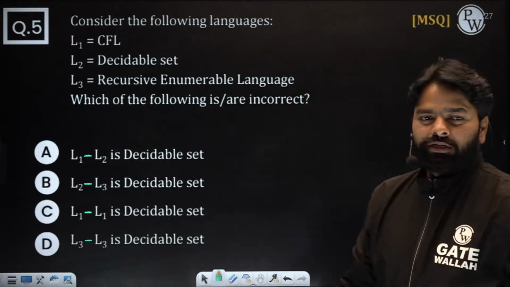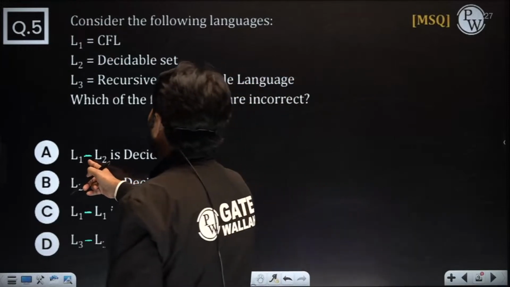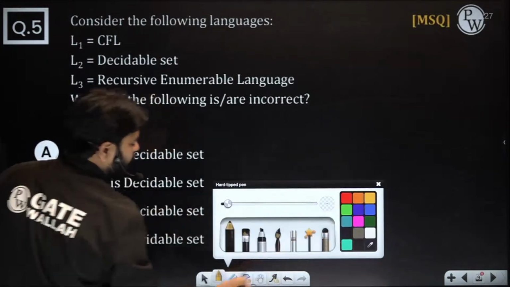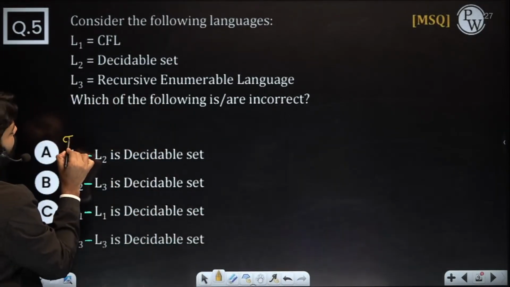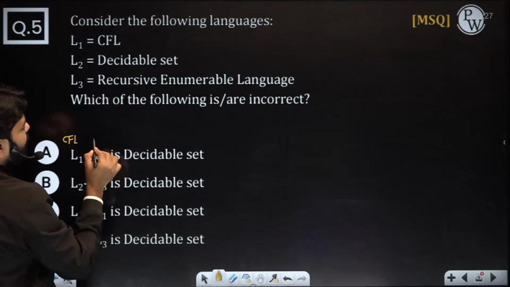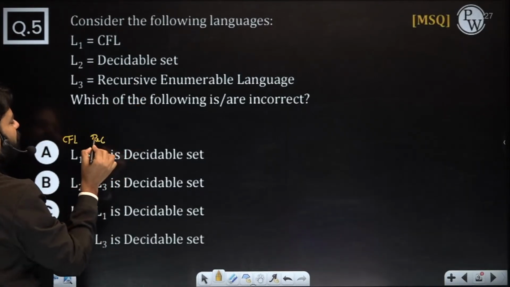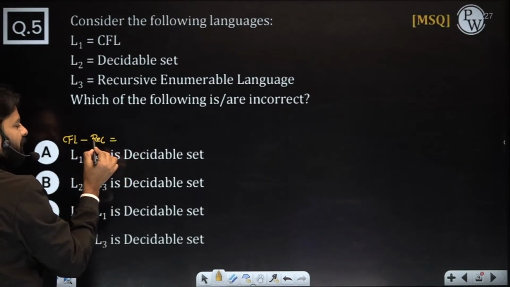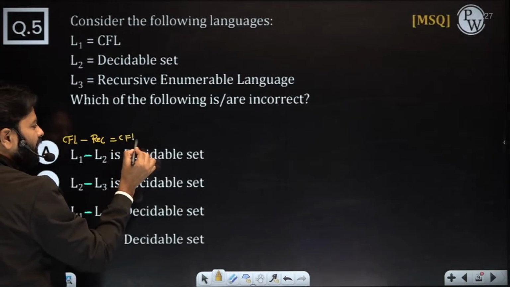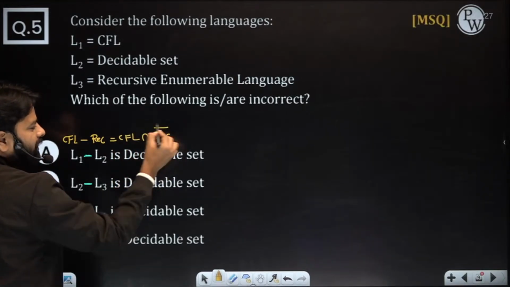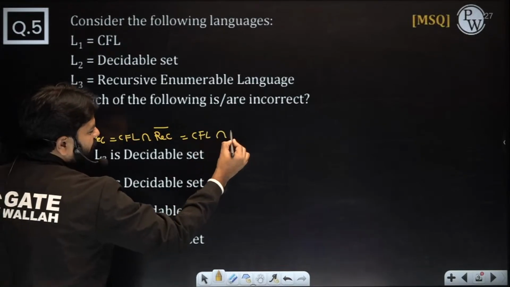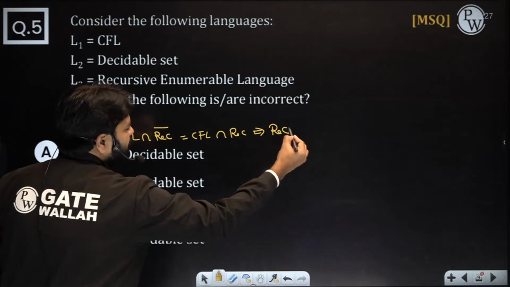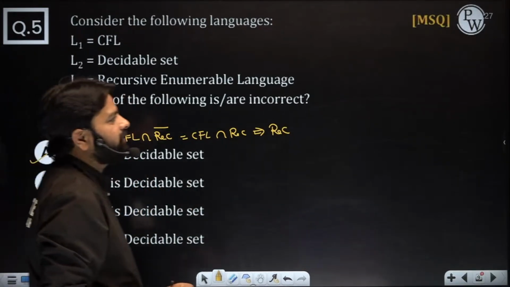Okay, let's focus on this. The first one, L1 minus L2. What is L1? L1 is CFL and L2 is recursive. Recursive and decidable both are same, right? So CFL minus recursive. Can I say CFL minus recursive means CFL intersection recursive complement? Recursive complement is recursive, and CFL intersection recursive, is it always recursive or not? Recursive means decidable. So option A is definitely correct.